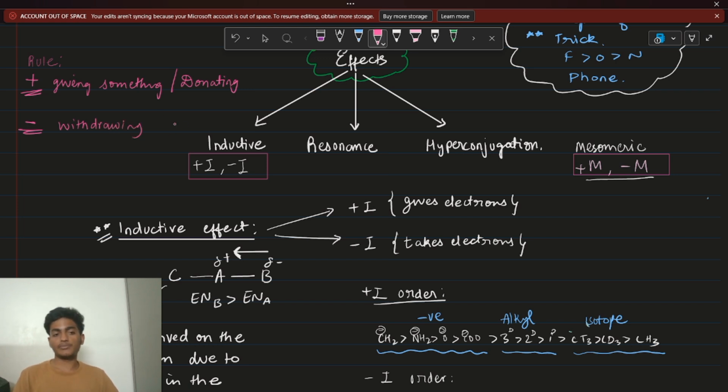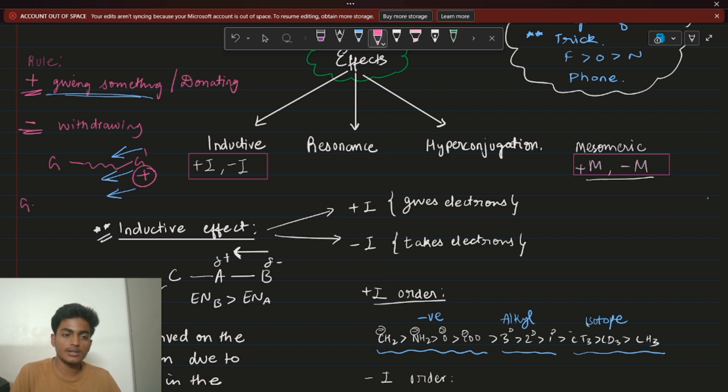It is withdrawing something from the system, right? So suppose there's a group G here, a big chain, and you have some group attached, say G dash, and it possesses the plus effect. Suppose it has something plus. Then if it has a plus, it's going to give something, right? You're going to remember this rule. It's going to give something if there's a plus.